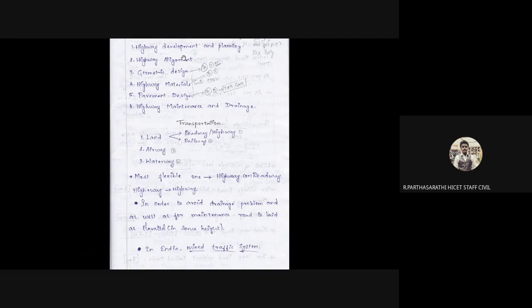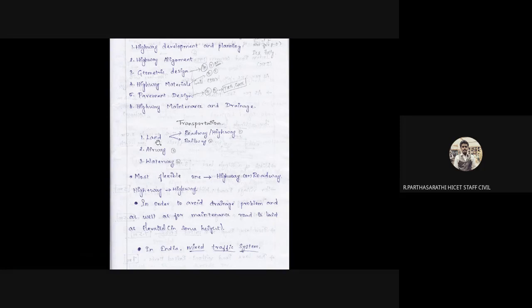So you need to prepare all these topics: traffic engineering and highway, that is traffic and highway transportation. Transportation has land, airway, and waterway, and we need to focus only on land. Airway is called railway and airport, and waterway is for shipyard.